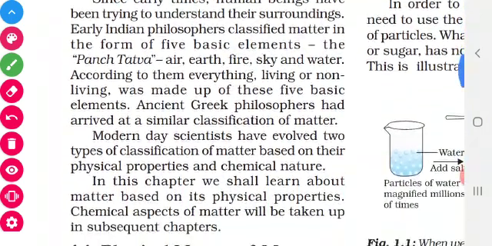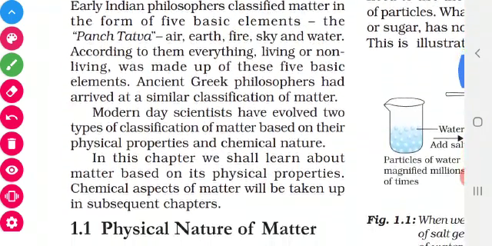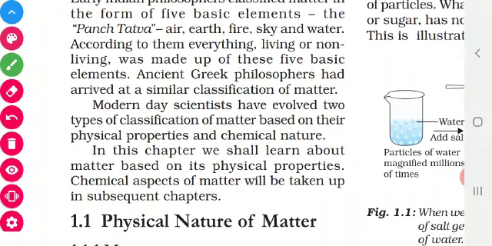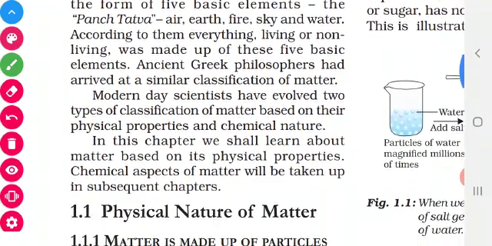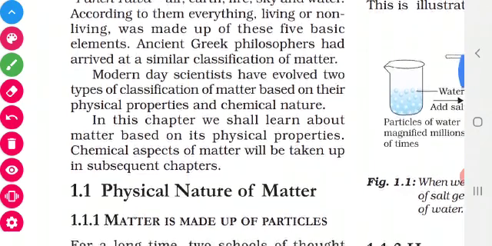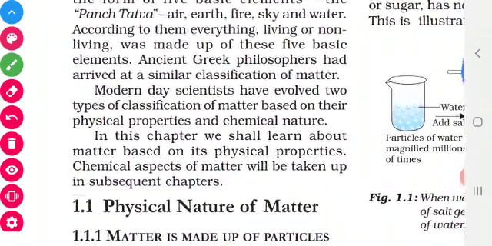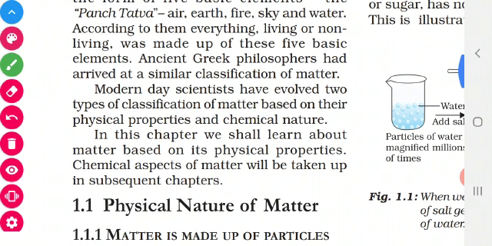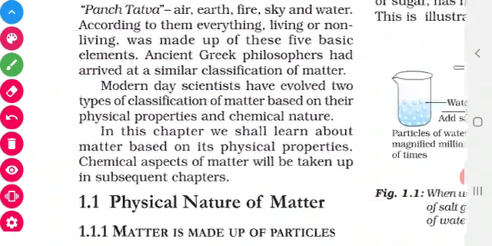In Tamil we used to say Panchabhoothangal. What are they? Air, earth, fire, sky and water. So they are also matter only. So everything in the universe, either living or non-living, is made up of basic elements. These basic elements are called matter.